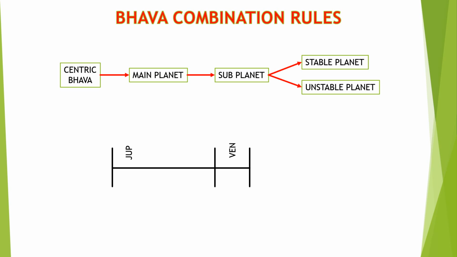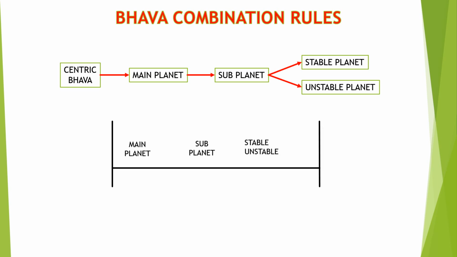Next, if the subplanet is only 5% closer in that Bhava, then the planet will become a useless planet and will only benefit the next Bhava. Next is the important rule and new rule that has not been discussed till now. If a planet is in retrograde and it is in any position in that bhava, then it will become the main planet to that bhava.